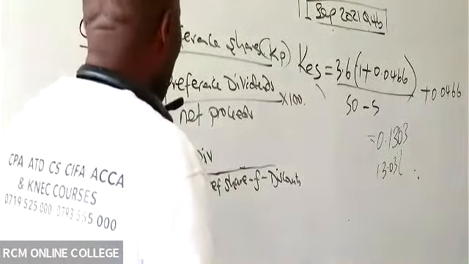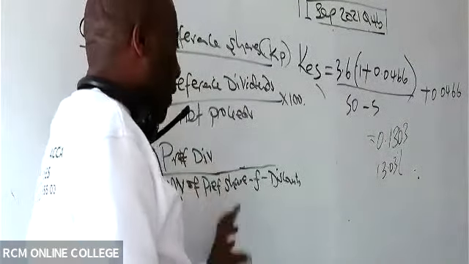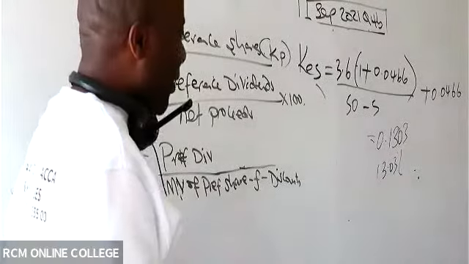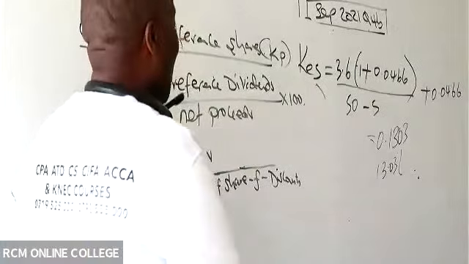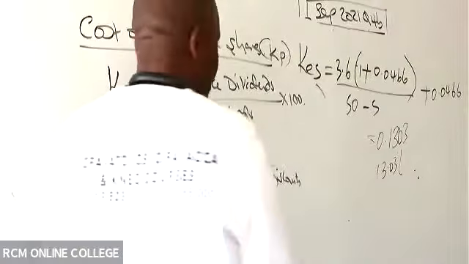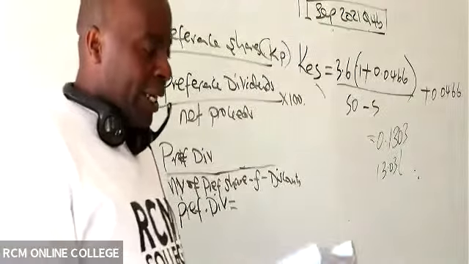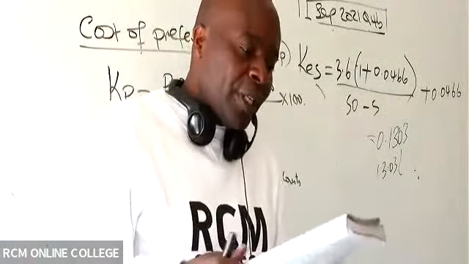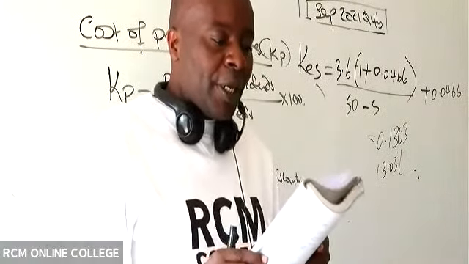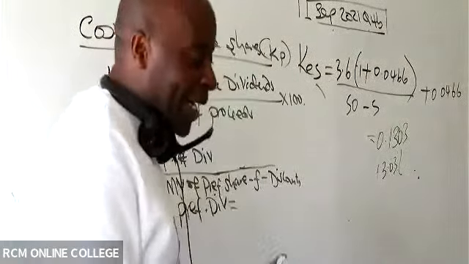So anytime they want us to give them KP, we shall take preference dividends and divide by the market value of the preference share. We subtract any flotation costs and any discounts, of which you don't have discounts in this question. Are you able to see the preference dividends, you good students of mine? How much do we have there as preference dividends? In this question, have they given us preference? You can see, ladies and gentlemen, that the new preference shares will be issued at par.